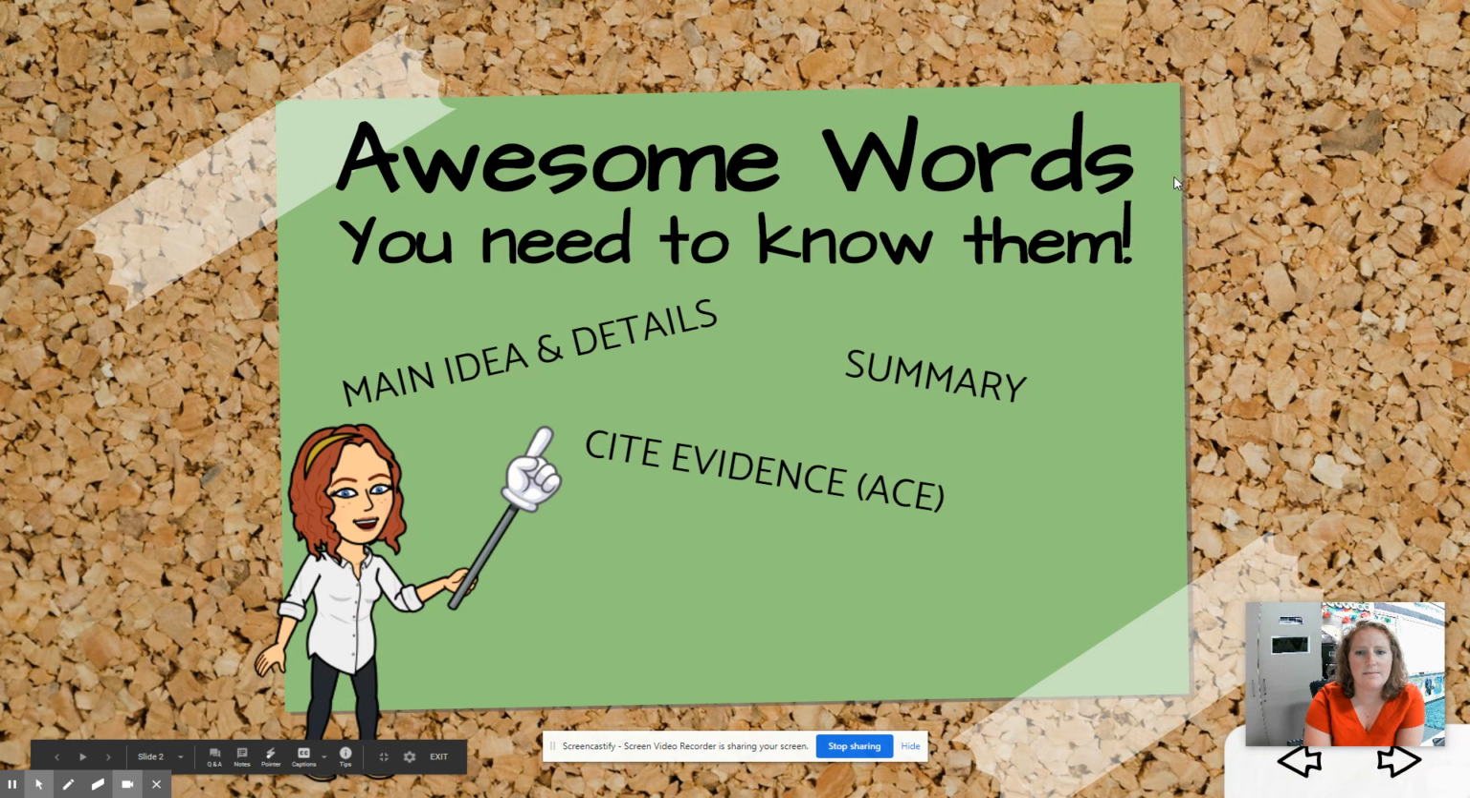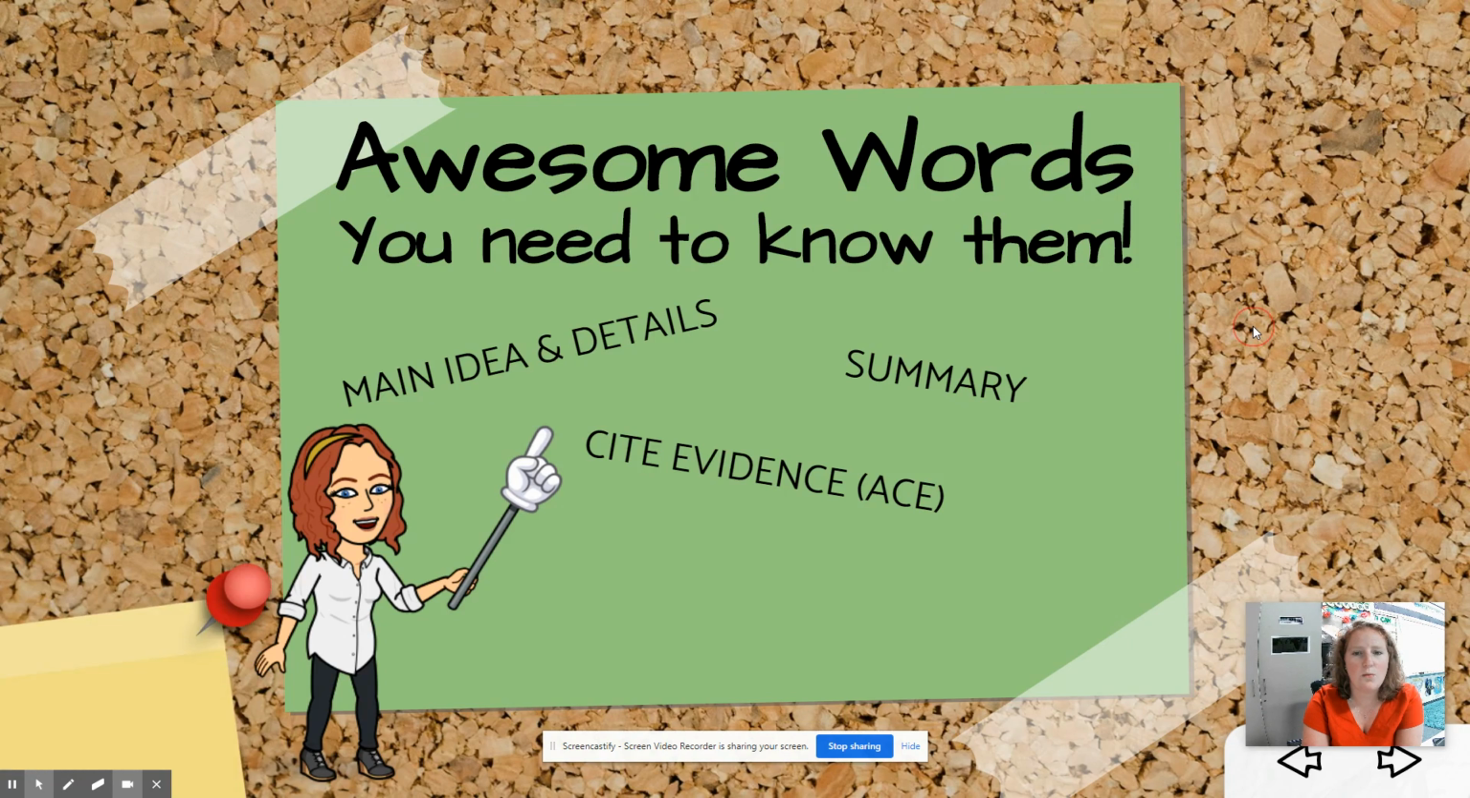Okay, so first up is some awesome words that you need to know. You guys have been doing a great job of identifying the main idea and details. And now we're going to take that main idea and details and write some superstar summaries. So you need to be able to know what is a summary and how to summarize. And of course, citing evidence. If I ask you to cite evidence, that means I want you to ace it. Ace it means to answer the question, cite text evidence, explain and extend your answer.